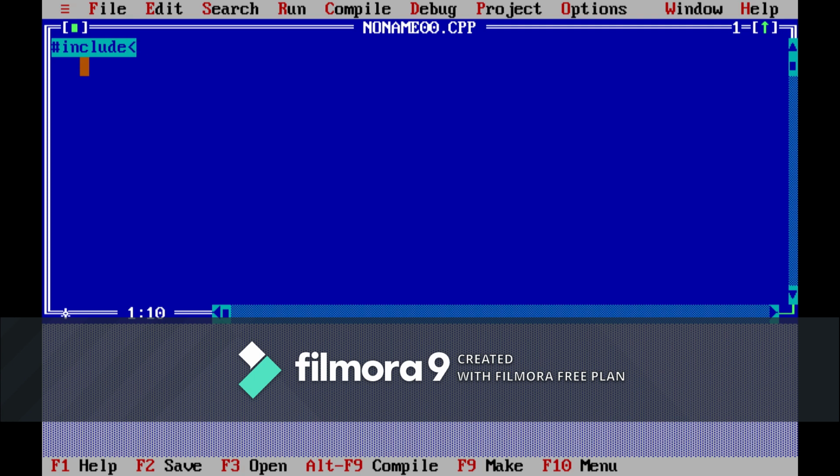Hash include stdio.h, standard input output. Second, after the header files you have the main function, void main. Open curly bracket, here the function starts and here it ends.